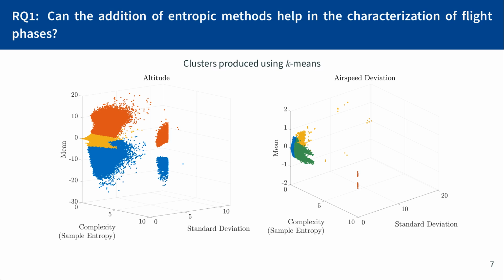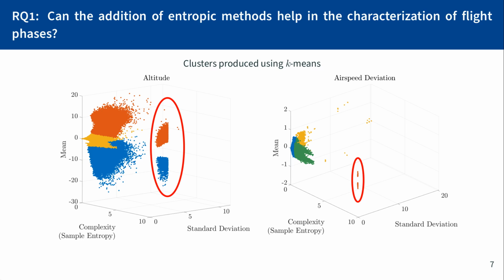I'd like to highlight that some of the states or clusters that we see here are along the complexity axis, so this would not have been possible had we only looked at mean and standard deviation. More importantly, I'd like to draw your attention to the outliers. The outliers for altitude on the left-hand side occur when the plane switches from a low magnitude of rate of change to a high magnitude of rate of change. So the complexity from this change in the derivative is manifested in these outliers. You can see that they have high complexity, and also the mean tends to vary widely between 0 and about 10 or 15.